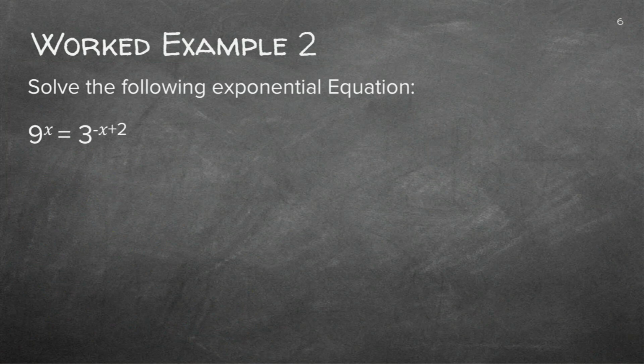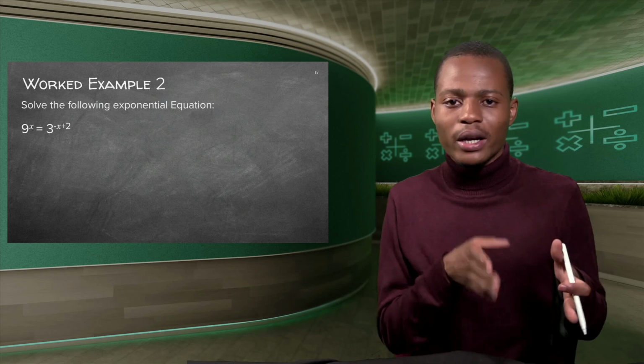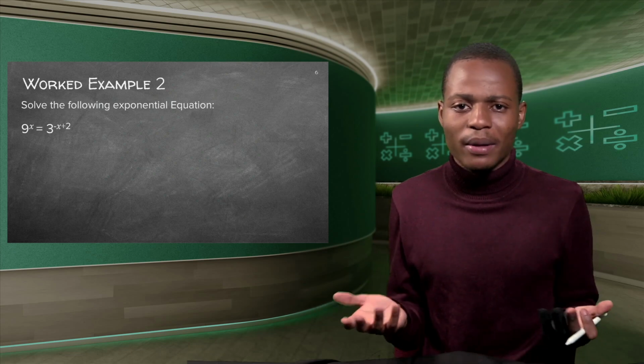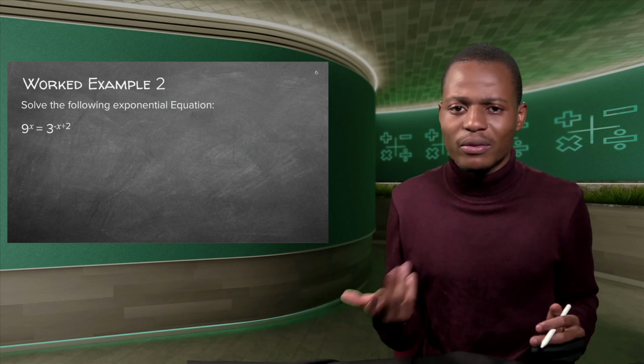Now I have another example for you that I would like you to do first before you come back for the answers, okay? But if you managed to do it by now, let's do the corrections together and see what we find. So you have 9 to the power of x equals 3 minus 3 to the power of negative x plus 2. As you can see, again, one exponent is positive on one side and negative on the other side. It's still the same power, x, but one is positive and one is negative.